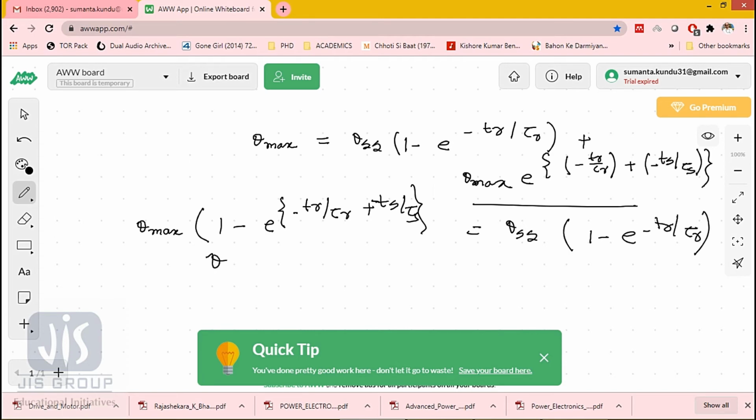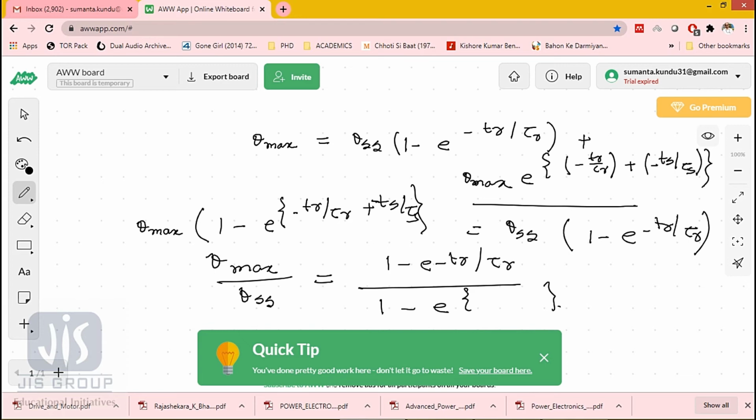So now we can get the value of theta max by theta ss equals 1 minus e to the power minus tr by tau r, divided by 1 minus e to the power this term, minus tr by tau r plus minus ts by tau s.